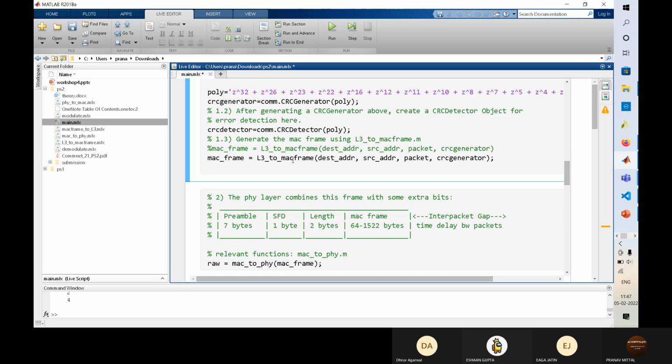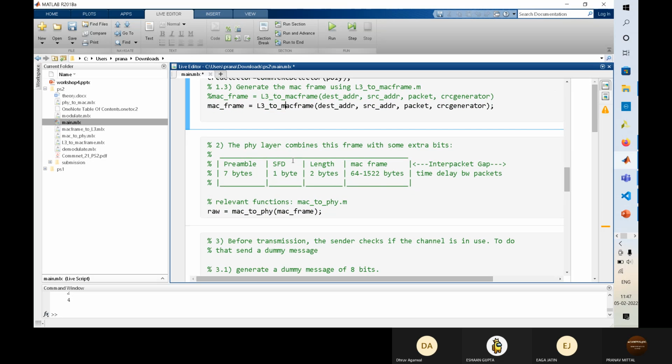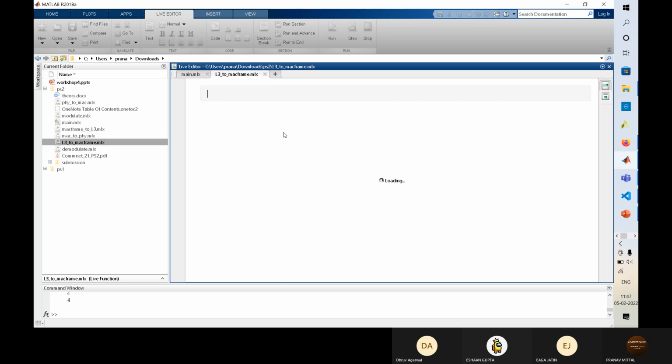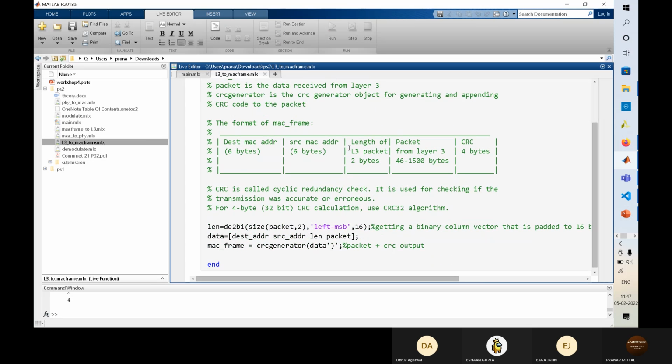L3 is the part of MacFrame that deals with the timing of the packets. Let me show you. So this is the L3 to MacFrame.